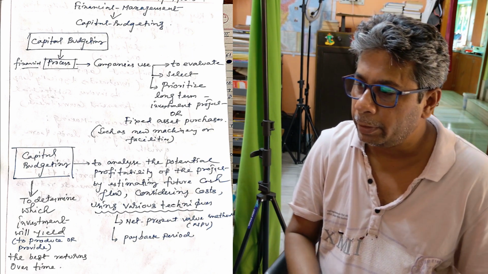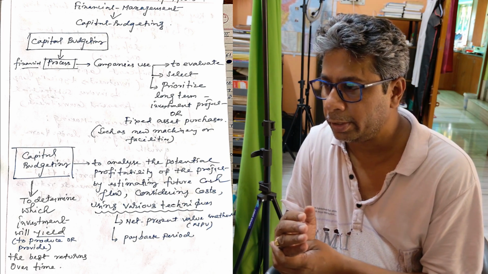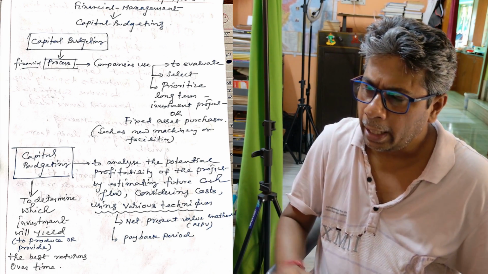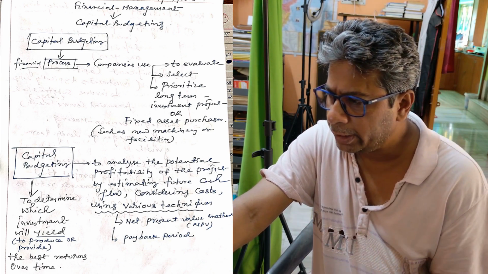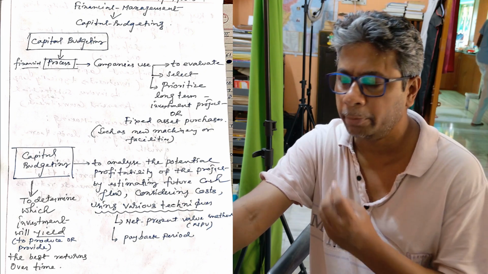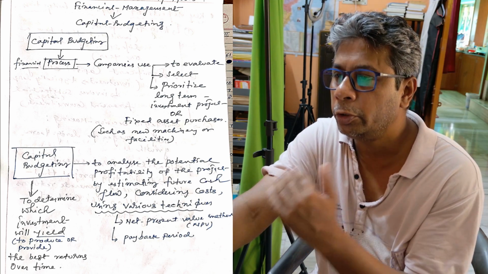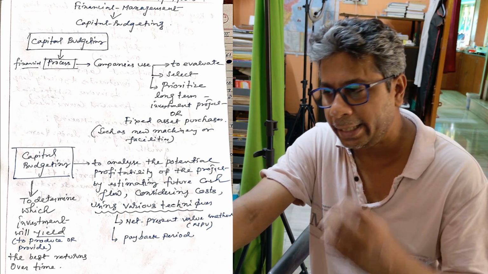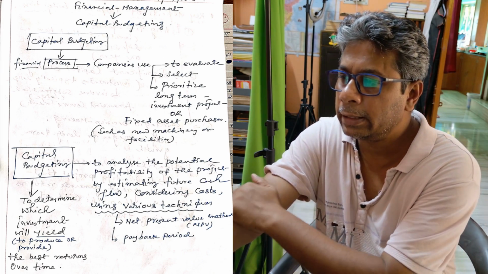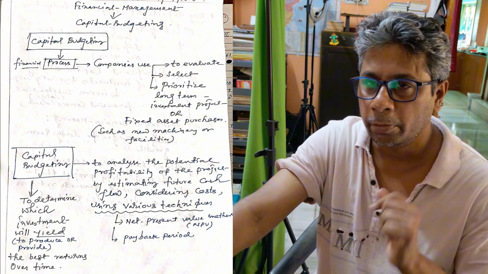The question is, the capital budgeting process involves the following stages. Arrange the stages in the logical sequence. They have given the stages: project evaluation, project selection, project planning, project implementation, project review, and project control. Before solving this question, we have to understand what we mean by capital budgeting, what the key areas of capital budgeting are, and what the steps and process of capital budgeting are. Without understanding capital budgeting, it will be very difficult to solve this kind of question.